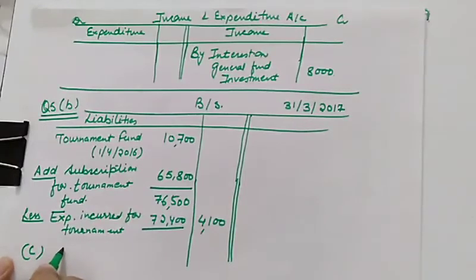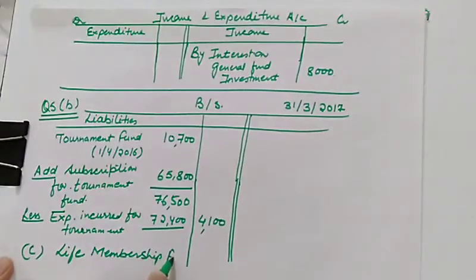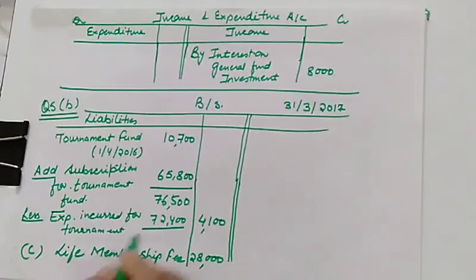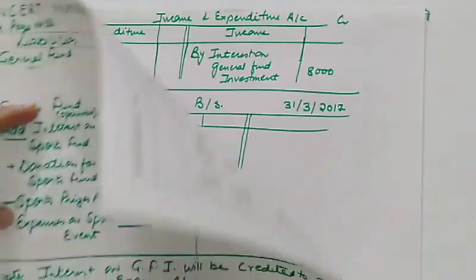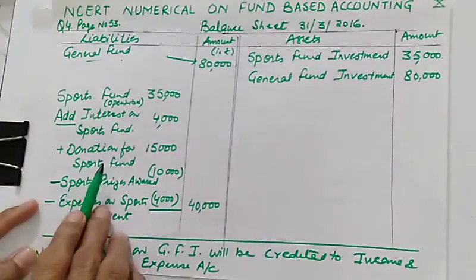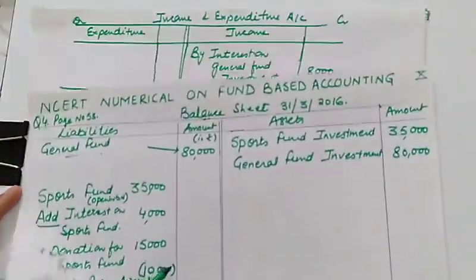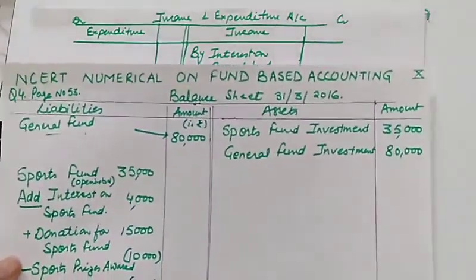And in the C part, it is given to you as life membership fee received. So you know that life membership fee is capitalized, so it will be shown like that only in the balance sheet. It will be added to the capital fund. So this is how it is to be treated. I hope the treatment of the specific fund and the difference between income from general fund and income from sports fund or specific fund must be clear to you through these two questions. We'll be doing a few more questions in the next lectures.